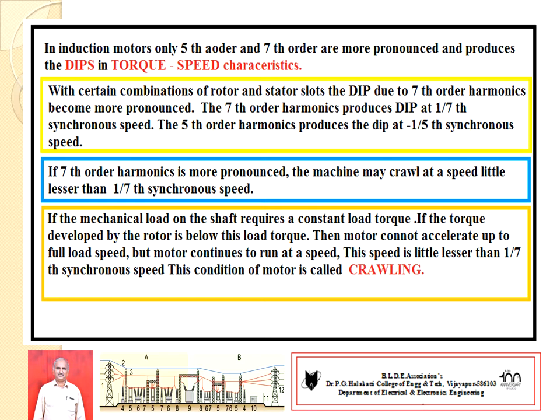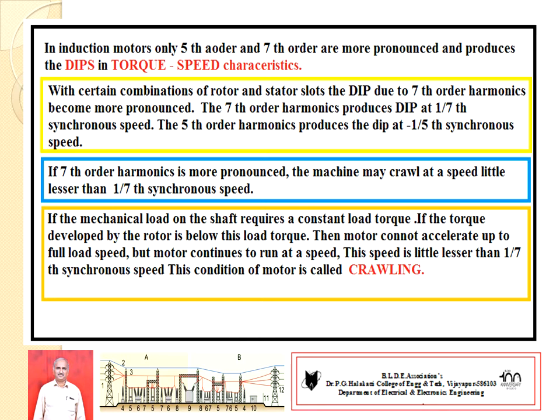It is a well known fact that the seventh order harmonics is more effective in an induction motor. Hence, due to this, the machine may crawl at subsynchronous speed, that means less than 1 by 7th of synchronous speed.